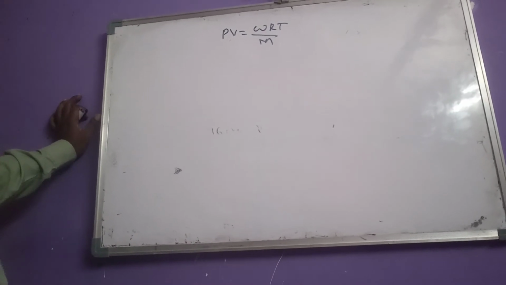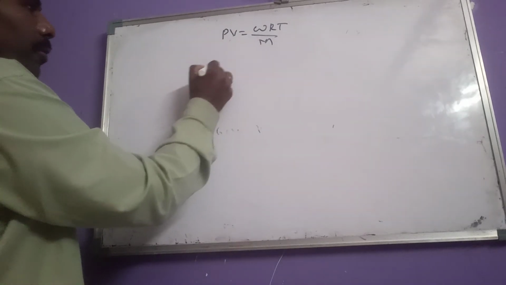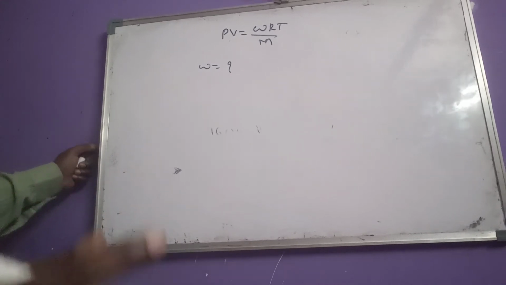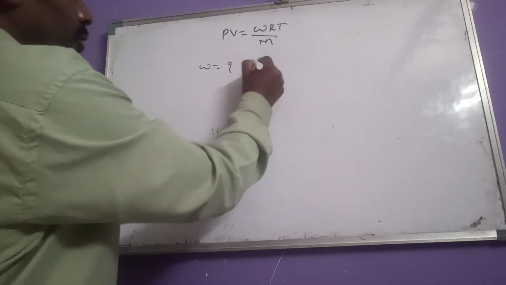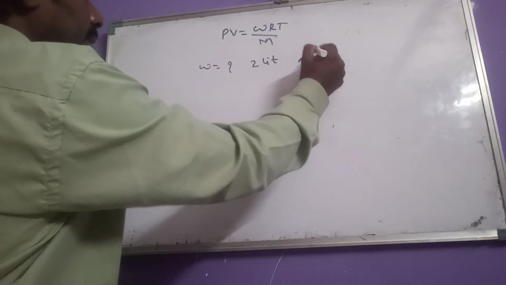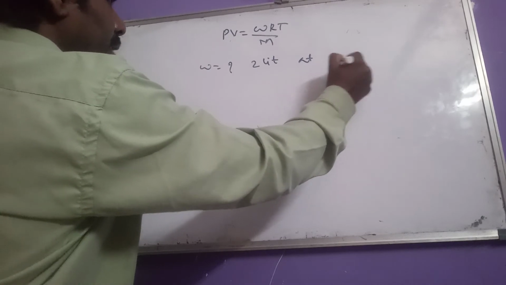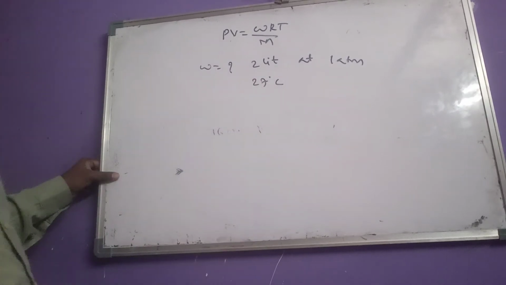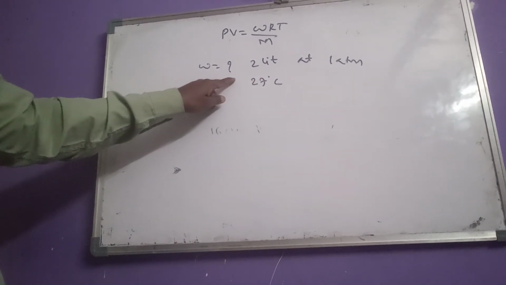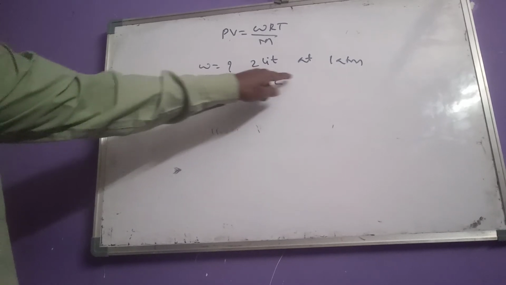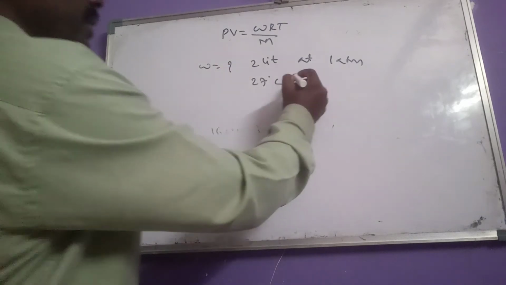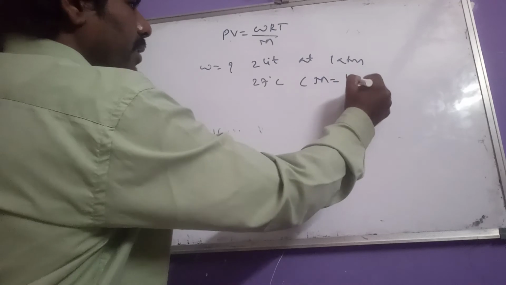Okay, now related to PV equals nRT or WRT by M, we get some other questions also. What is the mass of a gas? That means we have to calculate W. What is the mass of a gas which occupies 2 liters volume at 1 atmosphere pressure and at a temperature of 27 degrees centigrade, and the molecular weight of the gas is 16?